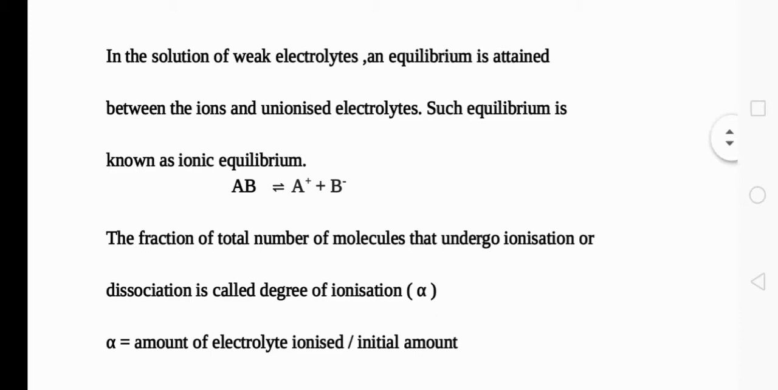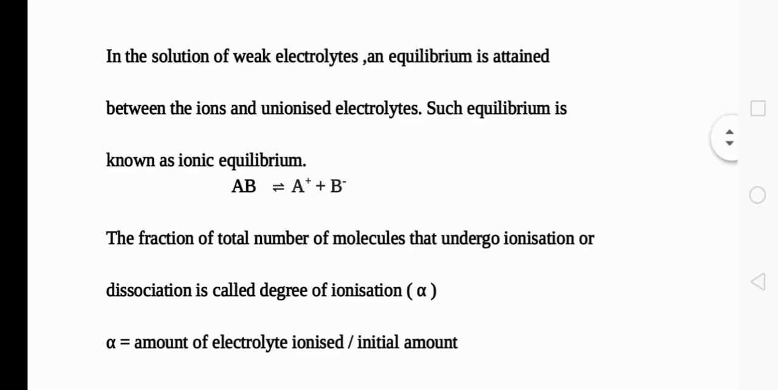Then the extent of that ionization can be explained using a new term, known as degree of ionization or degree of dissociation. That is the fraction of the total number of molecules that undergo ionization or dissociation, expressed by the letter alpha. So what is alpha? Alpha means the fraction of total molecules that undergo ionization or dissociation, called degree of ionization. So what is that? The extent of ionization.